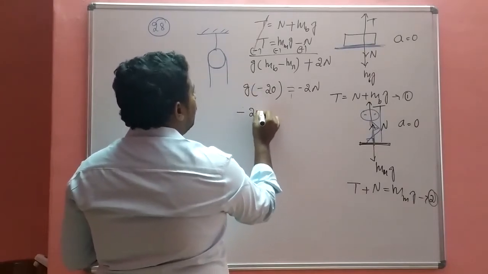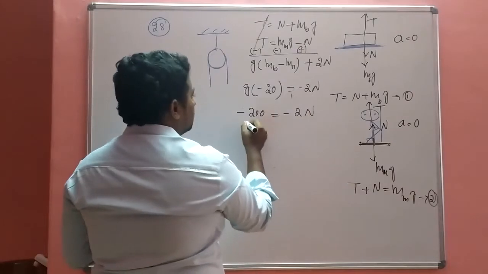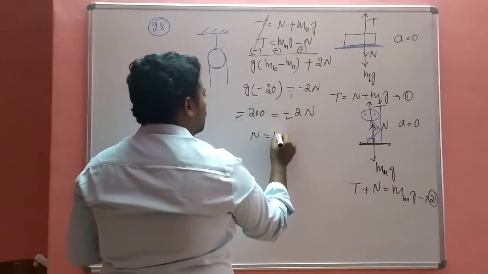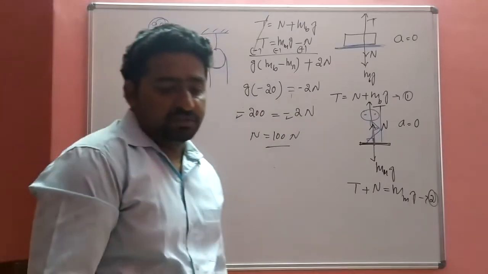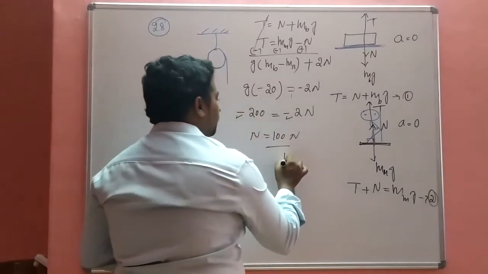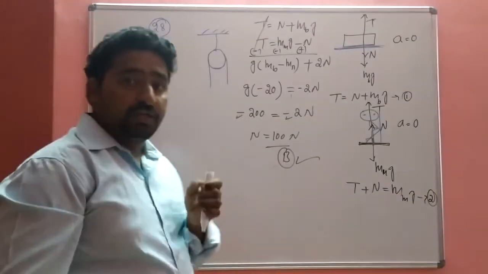Minus 200 is equal to minus 2n. So then minus gets cancelled. N is equal to 100 Newton. Okay, so this is the answer for this problem. So the answer is B is the correct answer for 28.